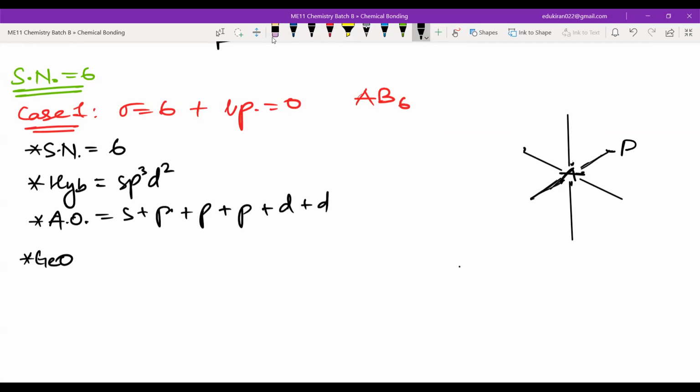We will have all the B's. The geometry and the shape will be same. Just write it here. ये ठीक से नहीं दिख रहा ना?